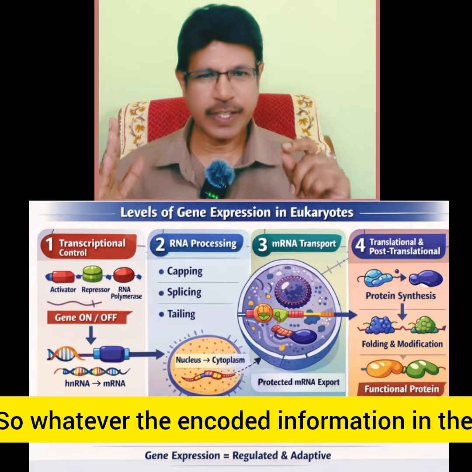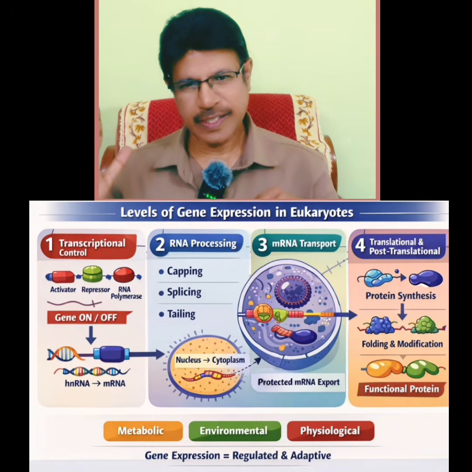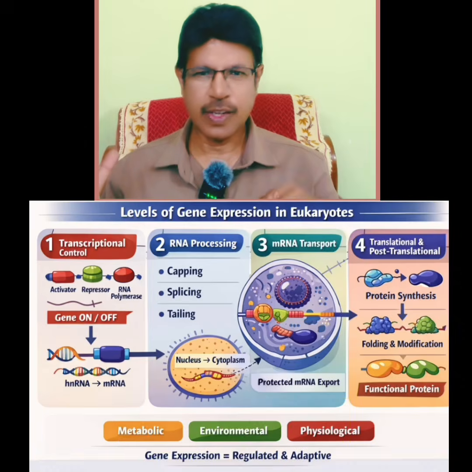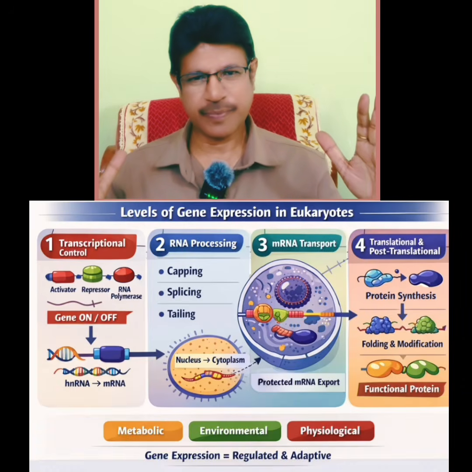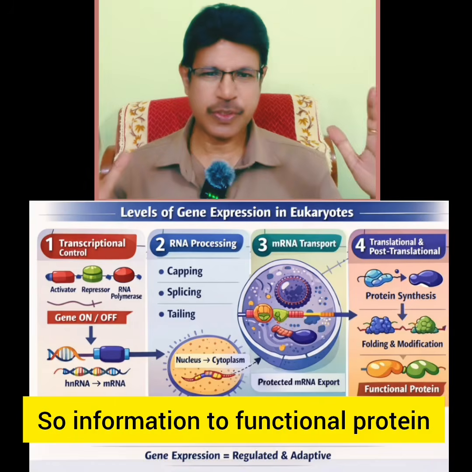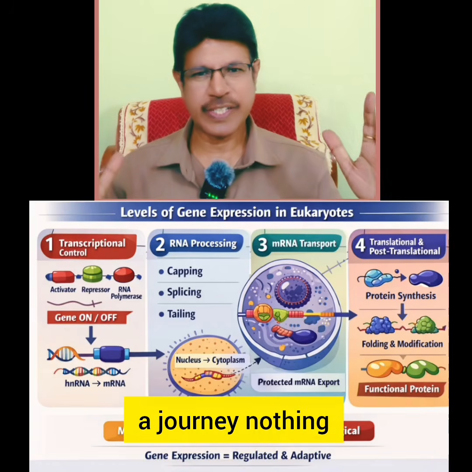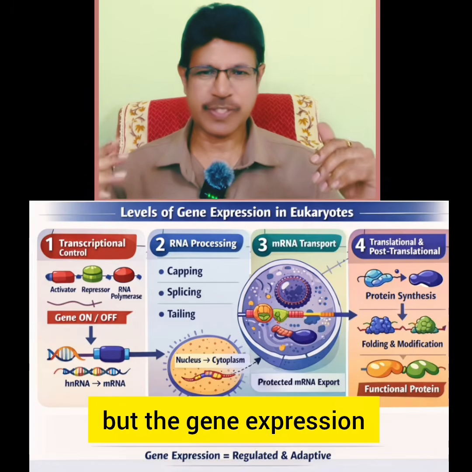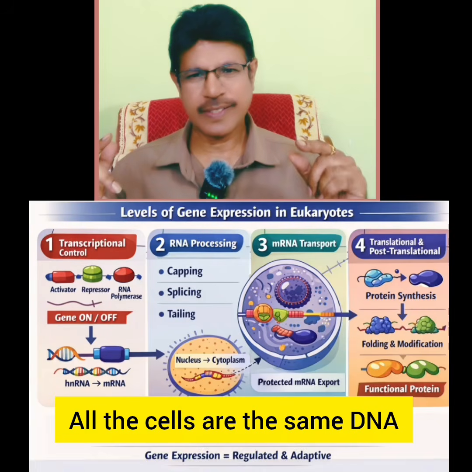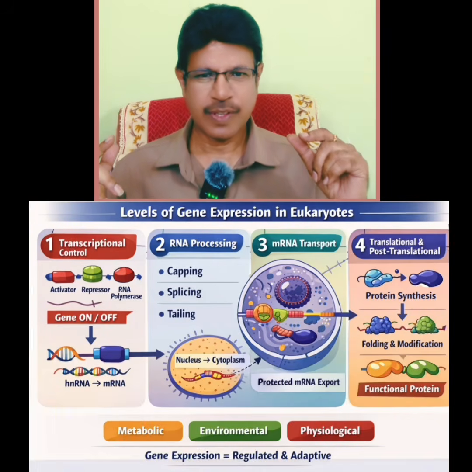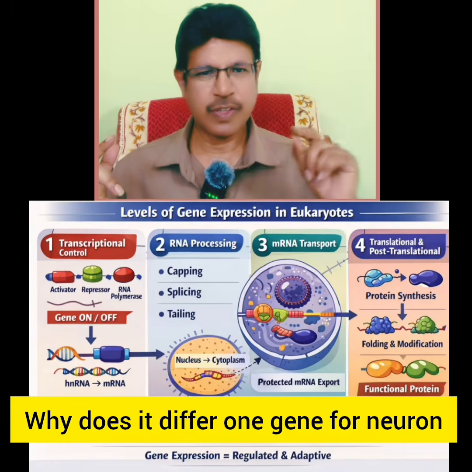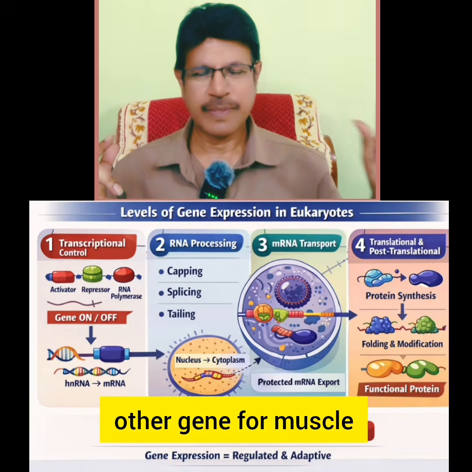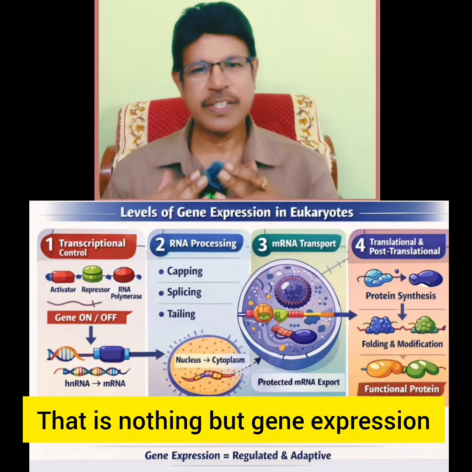So whatever the encoded information in the gene, that is the DNA, is finally expressed by synthesizing the proper protein. So information to functional protein, a journey, is nothing but gene expression. All the cells have the same DNA. Why does it differ? One gene for neuron, another gene for muscle. That is nothing but gene expression.